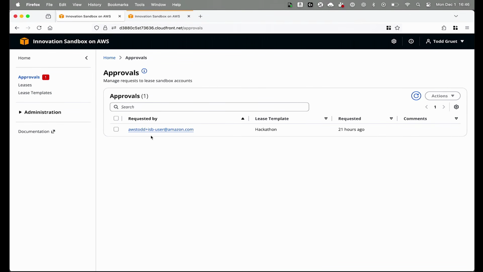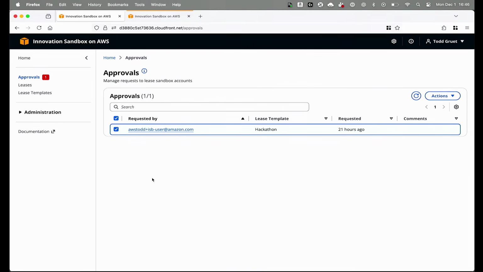We can see the Approvals tab. Right now I have one, AWS Todd, he requests a lot. I can select that, I can approve it. When an approval request comes through, it's going to send an email, but you could also see it in the UI itself. Managers and admins can approve.